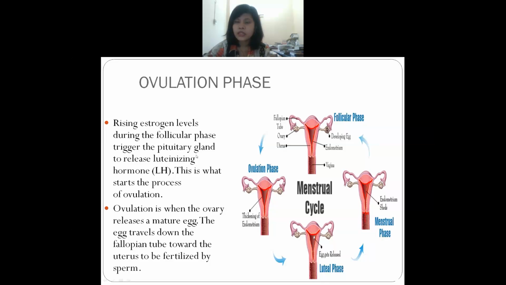It will go to the pituitary gland, and this pituitary gland will release a hormone known as luteinizing hormone. And this is the process when a woman starts ovulation.